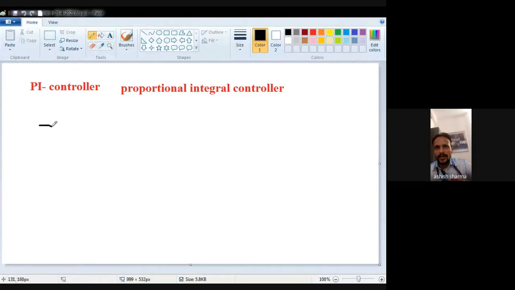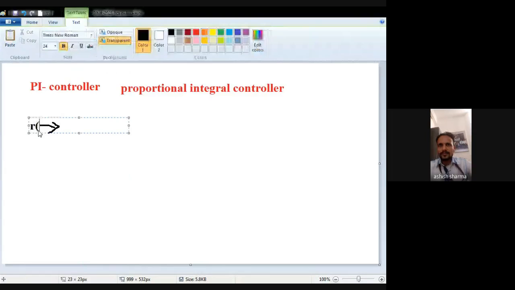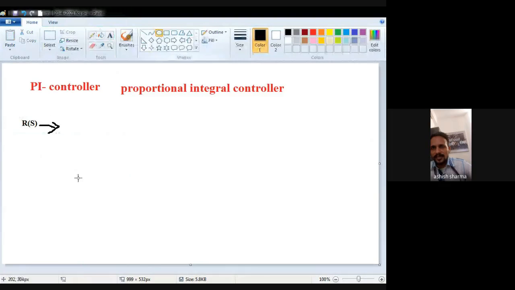Let's suppose this is my input, which is R(s). This is a summing junction where the feedback signal and the input will be added or subtracted.